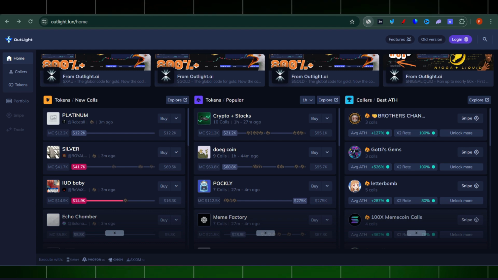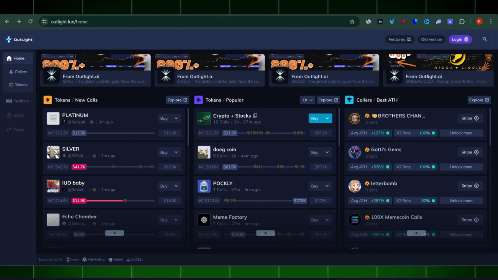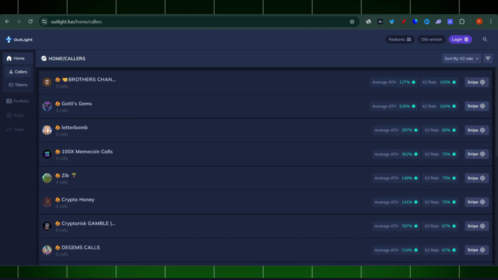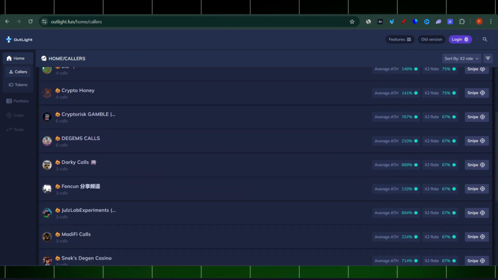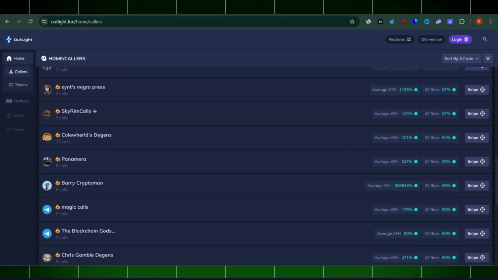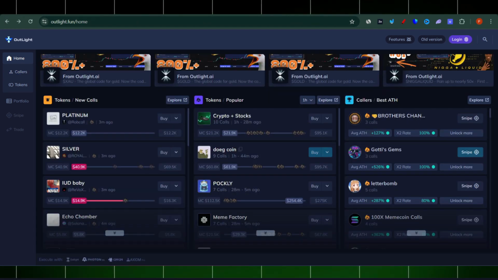So guys, Outlight.fun, the official website Outlight.fun. It's basically a coin screener. So what it does, you can go to those groups which you can find on Telegram, those call groups. You may be a member of some of those groups already, but if not, you can find them here, and if you want, you can go and join them. There is a very large number of those groups available out there, and this Outlight.fun screener is actually getting all the information from those groups.